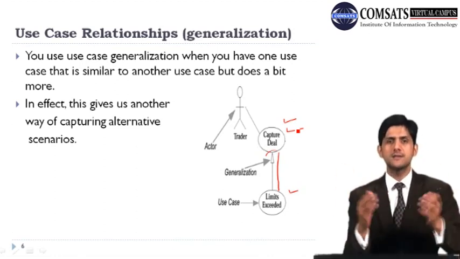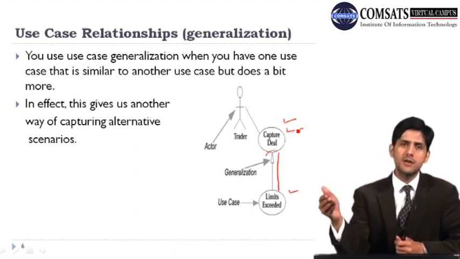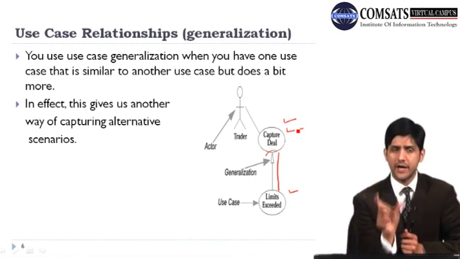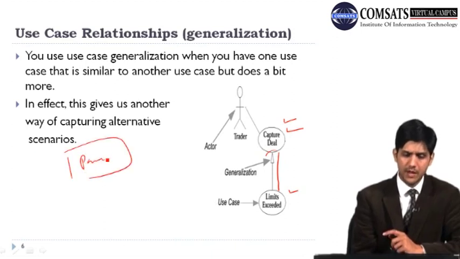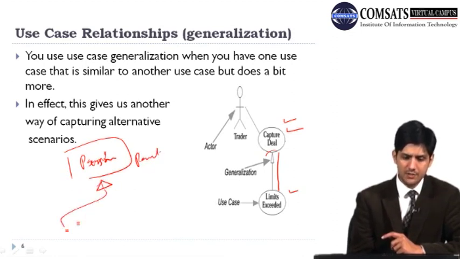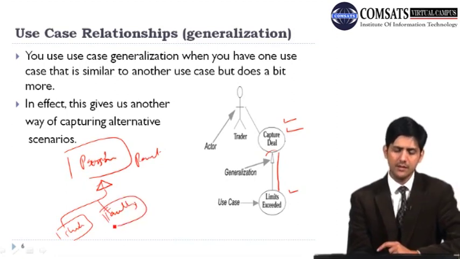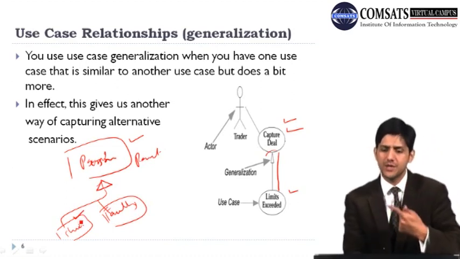For example, you have a class, a person, and from that person class you basically inherit multiple classes. Then there would be a generalization relationship from all those child classes to that parent class. For example, we have this one class which we call a person, and let's say this is the parent class, and then we have different classes which have this generalization relationship to this, and we will say, okay, this student is a person, faculty is a person. So what we are trying to say here is that this is my generalized class, but these classes have some more information in them.